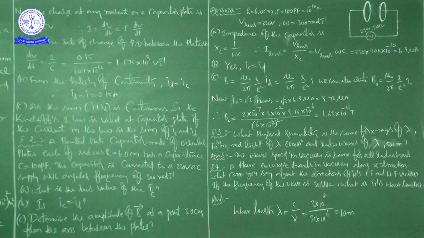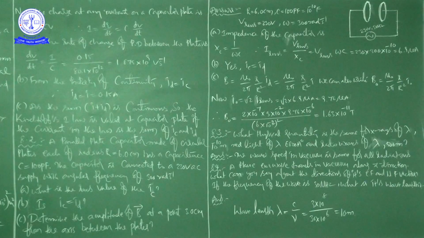So wavelength lambda is equal to c by nu, that is 3 into 10 power 8 divided by 30 into 10 power 6, that is equal to 10 meters. 10 meters is the wavelength. Regarding this frequency of the wave, the wavelength will become 10 meters.